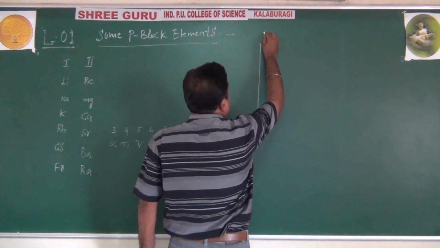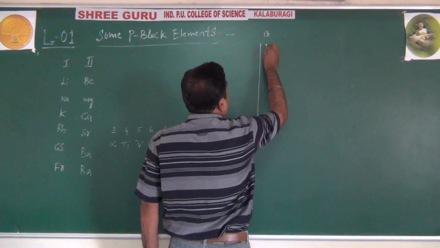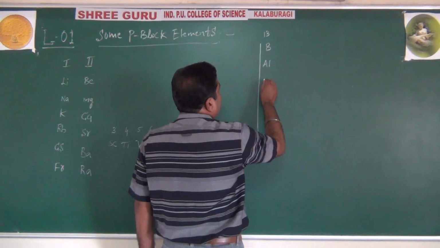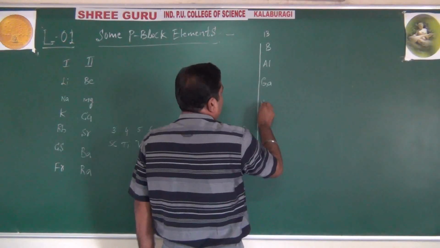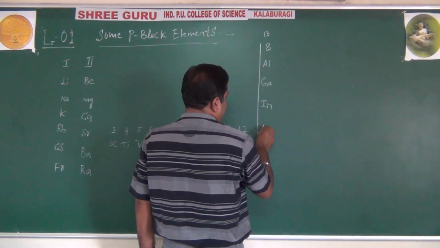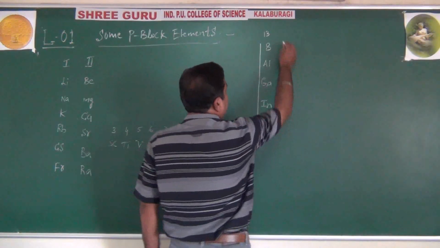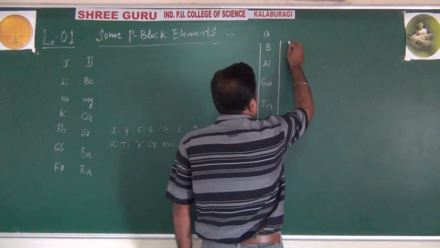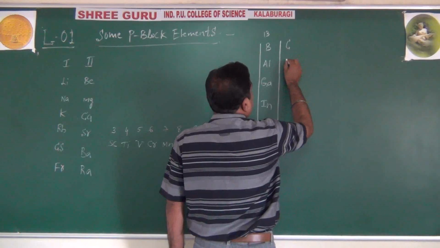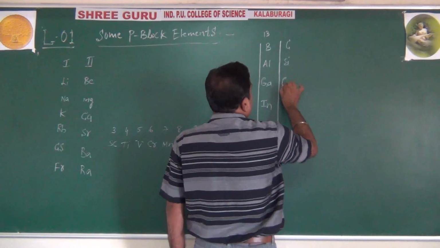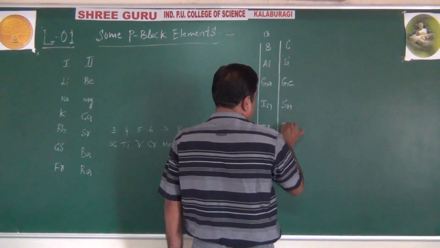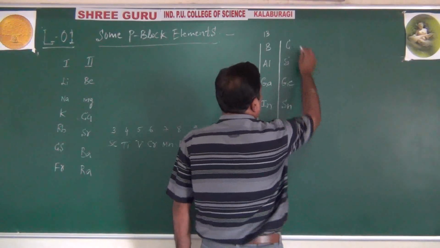Then afterwards, exactly here you will see the 13 group elements, the boron family: boron, aluminium, gallium, indium, and thallium. Next comes carbon, silicon, germanium, tin, as well as lead.